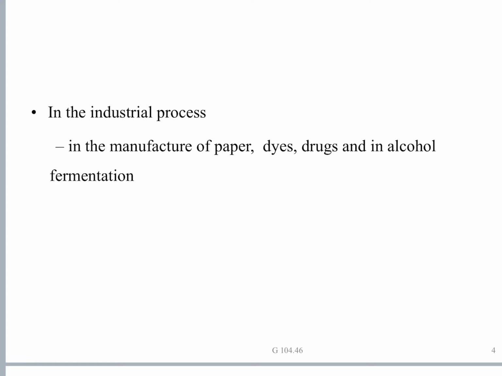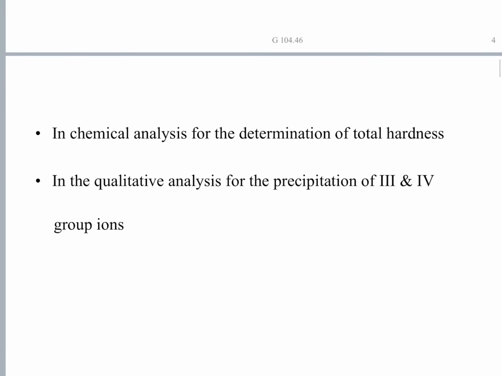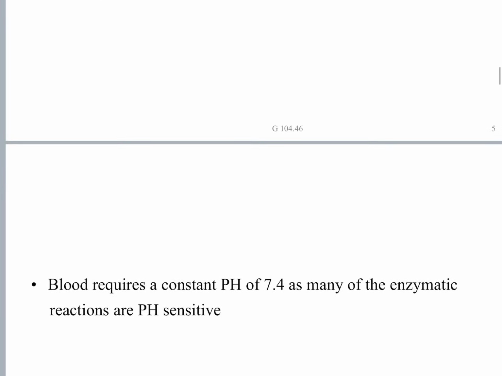Some drugs like antibiotics such as penicillin are produced by fermentation. Alcohol is also produced by fermentation. Buffer solutions are also used in chemical analysis for the determination of total hardness. They are also used in qualitative analysis for the precipitation of third and fourth group ions. In qualitative analysis, we try to precipitate and identify the ions from different groups, and here buffer solutions come in handy in the precipitation of ions of the third and fourth groups.